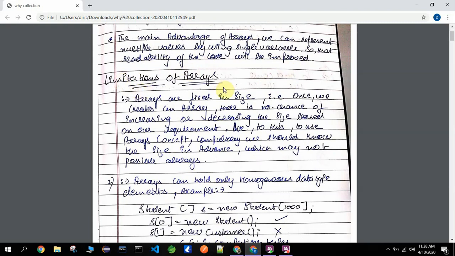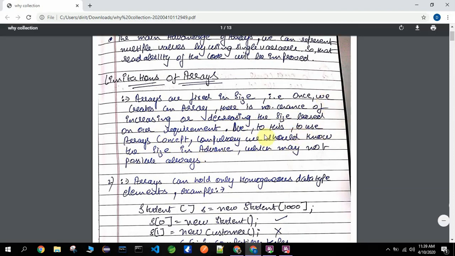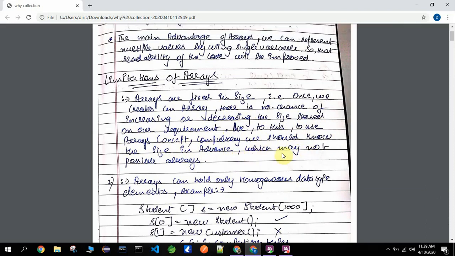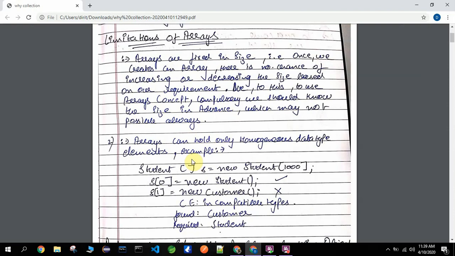So now coming to the limitations. Arrays are fixed in size, we all know. Once we create an array, there is no chance of increasing or decreasing the size based on our requirement. Due to this, to use the array concept, we should know the size in advance, that is, how many values we are going to store in it, which may not be possible always.